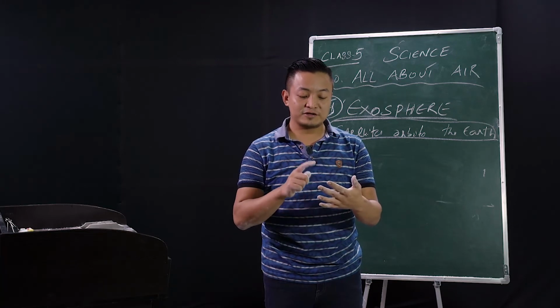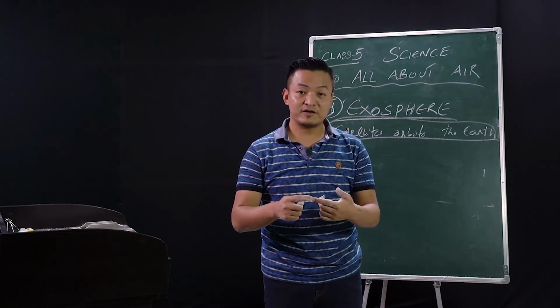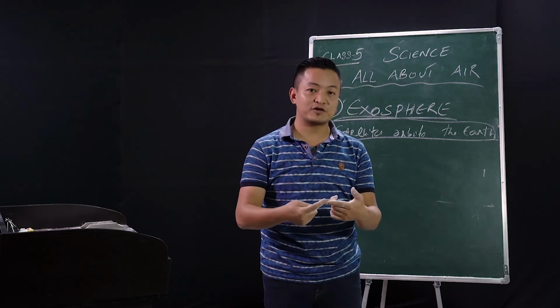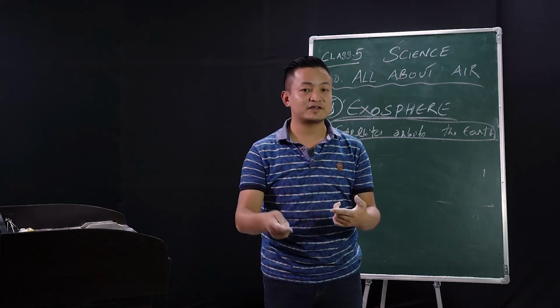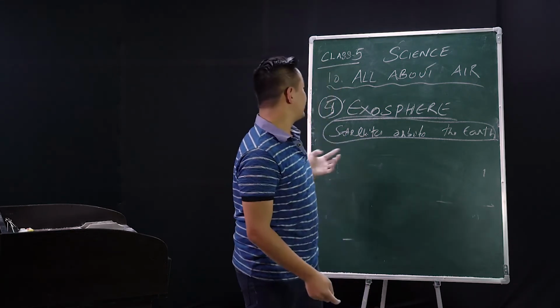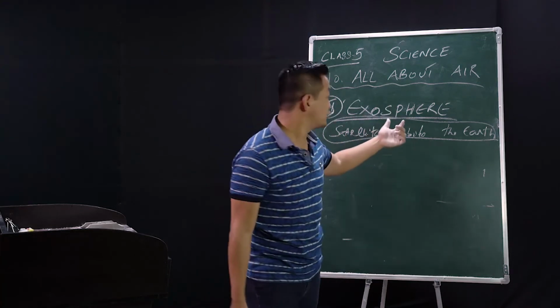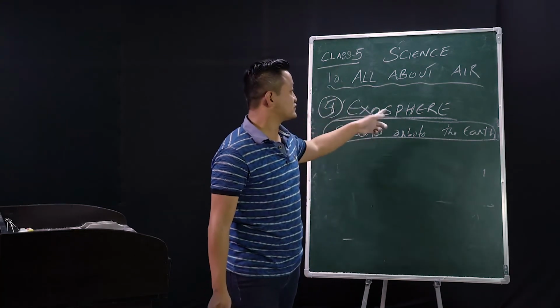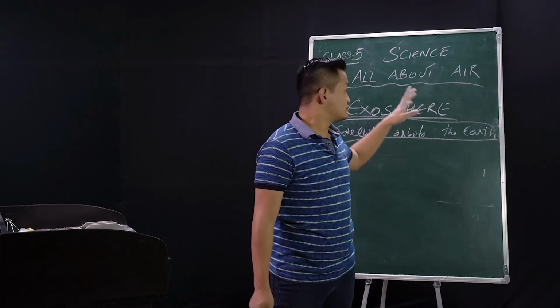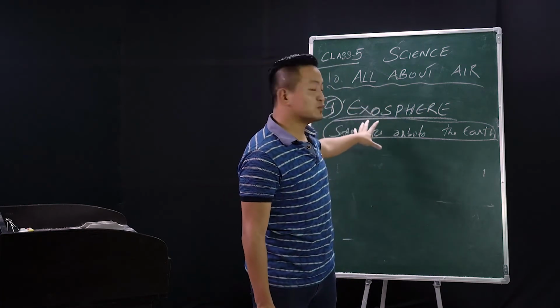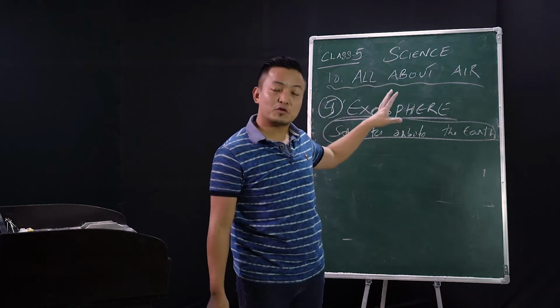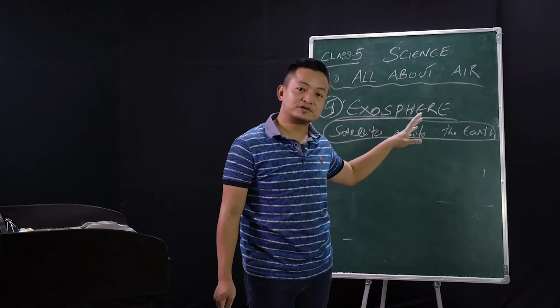Then we have the thermosphere, and in it we find another layer, the ionosphere. And then the highest layer of the atmosphere, the exosphere. So we are done with the layers of the atmosphere, and you have to get familiar with all the names. This is very important.